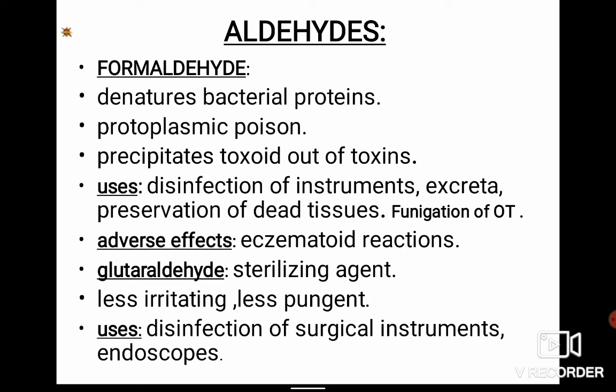Then the next class is the aldehydes. Formaldehyde and glutaraldehyde are the two aldehydes. First is formaldehyde, which causes denaturation of bacterial proteins. It has protoplasmic actions. It will precipitate the toxins, converting them to toxoids.